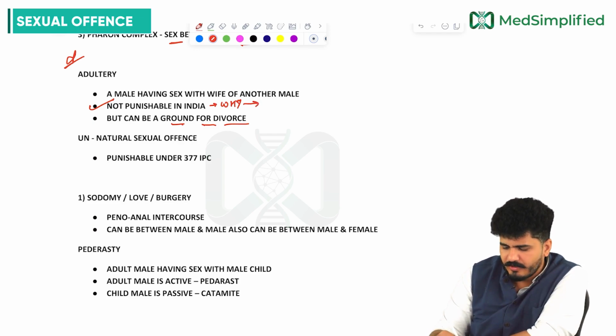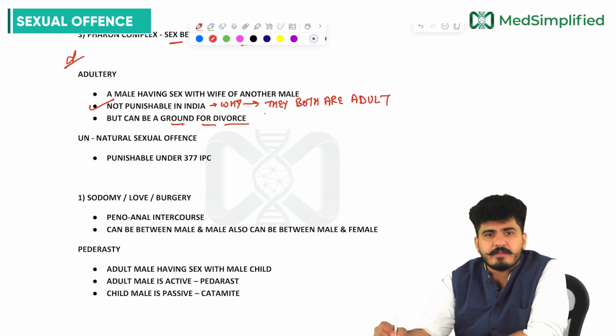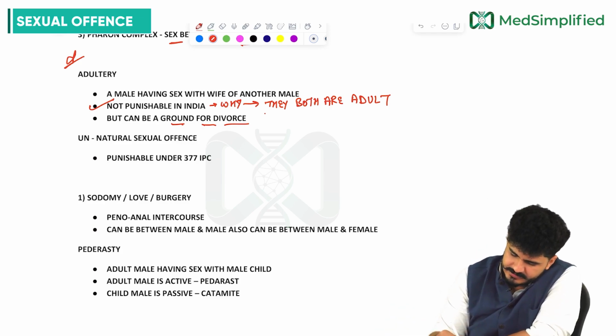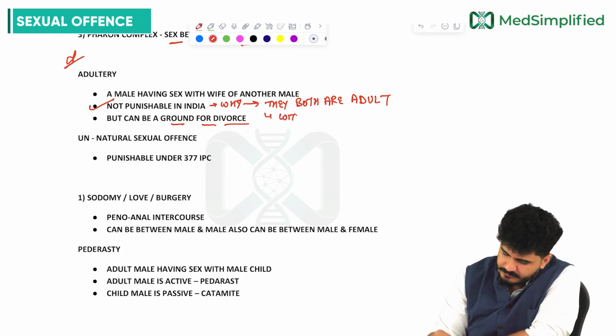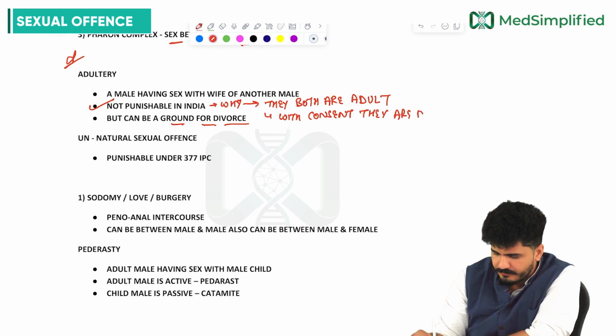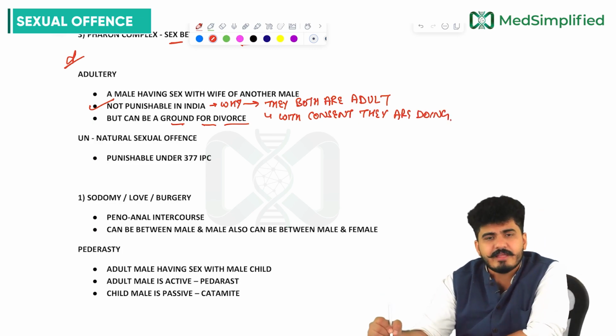It is not punishable because they both are adults. They know what they are doing. Second thing is with consent. They are doing everything with consent.